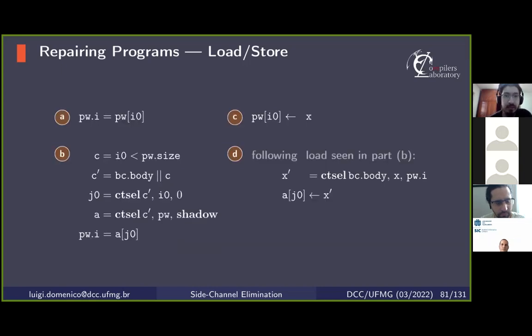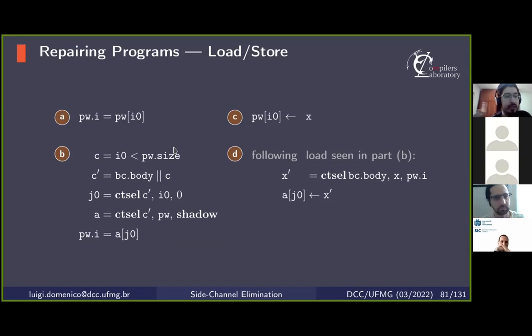So here's an example of the transformation of a load and store. So first, the load. The first thing that we do is to try to determine if the access is safe, if it is in bounds. For that, we need to somehow try to infer the size of the array. We need that information. And then we use the block condition of the basic block, in this case, the block body, to determine if the access should execute or not, or if the access would execute in the original program.